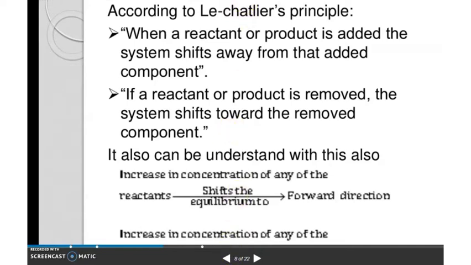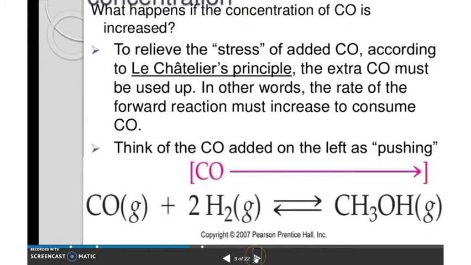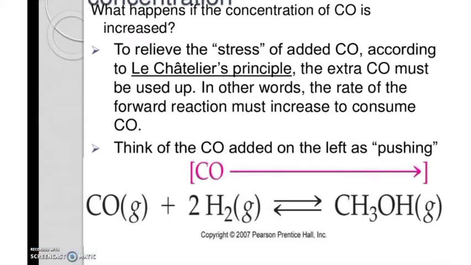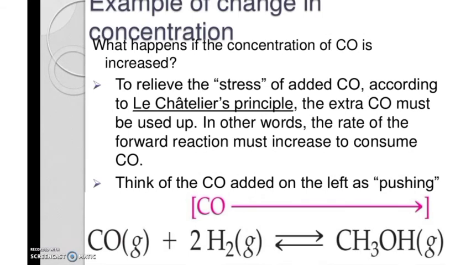We will see the change in pressure. Again, you can see an example for change in concentration. What happens if the concentration of CO is increased in this case? This is the reaction of carbon monoxide reacting with hydrogen to give methanol. The concentration of carbon monoxide is increased here, and we know carbon monoxide is the reactant.